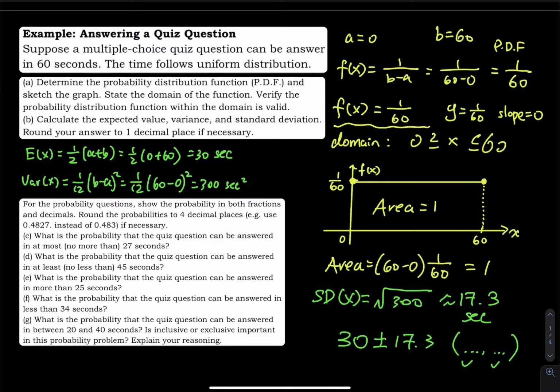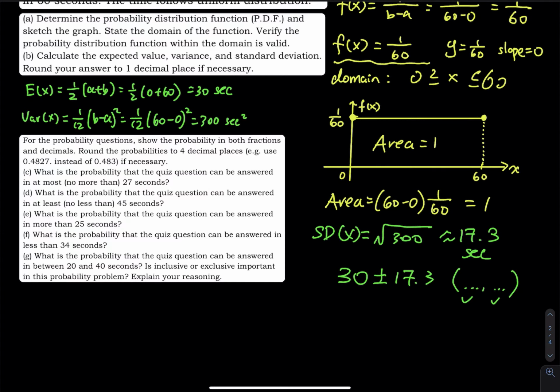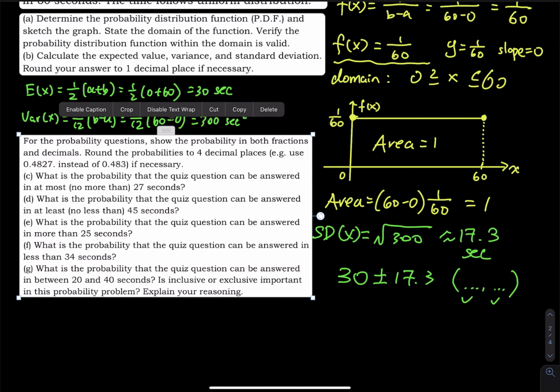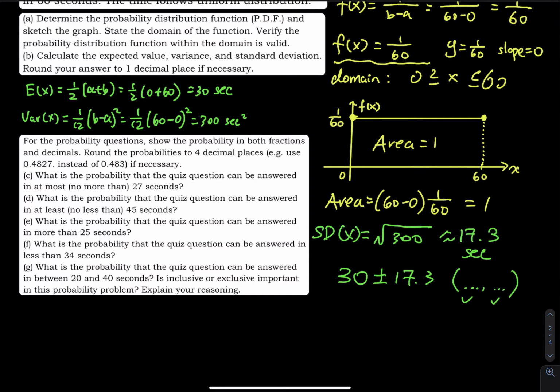So you take the 30 minus 17.3 to get the lower limit. You take the 30 plus the 17.3 to get the upper limit. That math is so easy, I will just leave that to you. So using this, we will answer a bunch of probability questions. First of all, let me make this bigger so that it's easier for you to read. In the next question, part C, what I want to do is find the probability